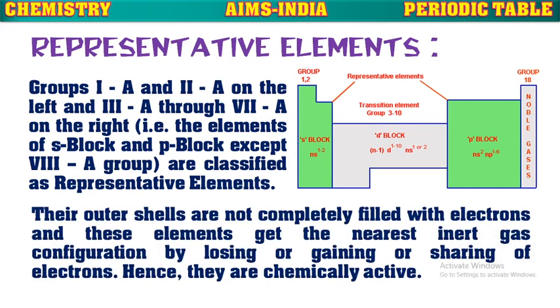Their outer shells are not completely filled with electrons, and these elements get the nearest inert gas configuration by losing, gaining, or sharing electrons. Hence, they are chemically active. So, they represent most of the chemical reactions. That is why they are called representative elements.